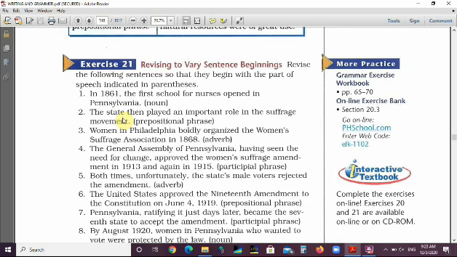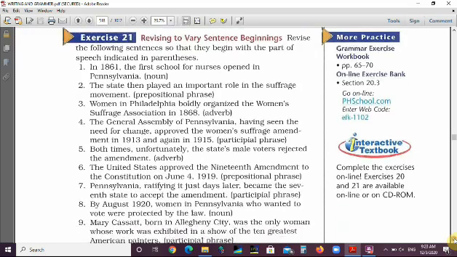Number 2, we need a prepositional phrase. We need to begin the sentence with a prepositional phrase. The state then played an important role in the suffrage movement. So we can say, in the suffrage movement, the state then played an important role. Okay, let's move on to the next part.